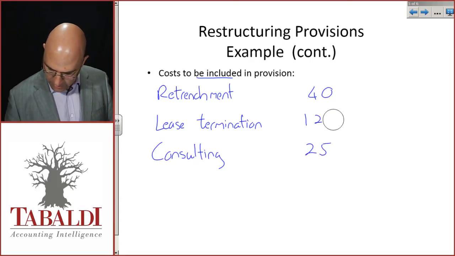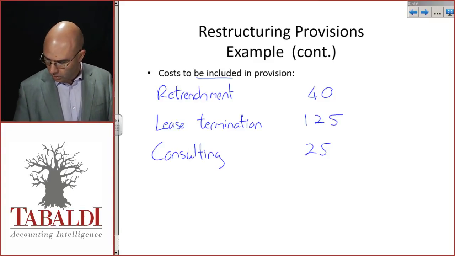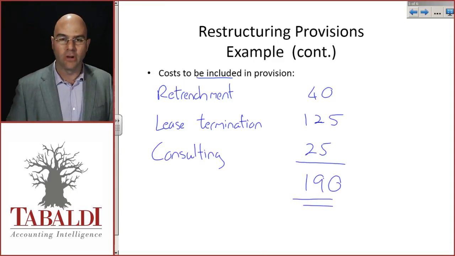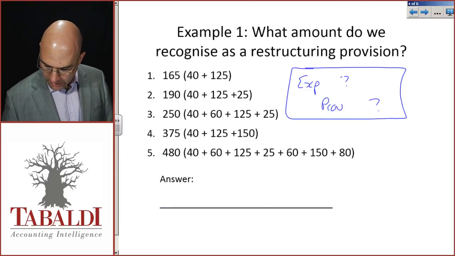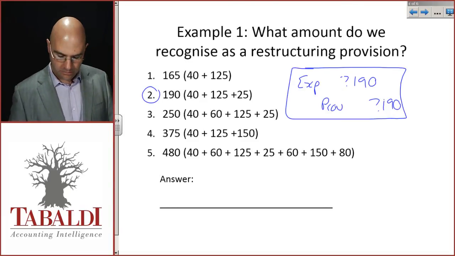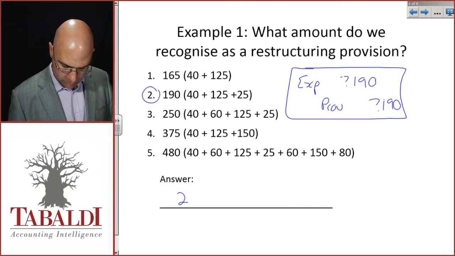Oh, apologies, I wrote a bit of a funny number. The lease termination was 125, not 123. Okay, so all in, 40 plus 125 plus 25 gives me 190 being the total provision. So I will go back and I will raise the full provision for 190, and that is solution B, number 2.